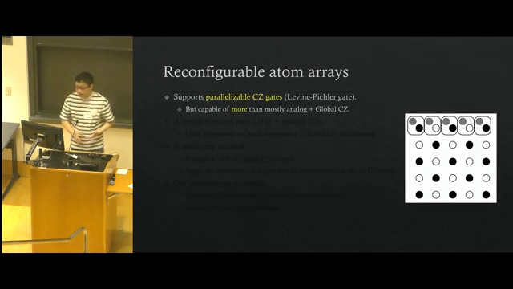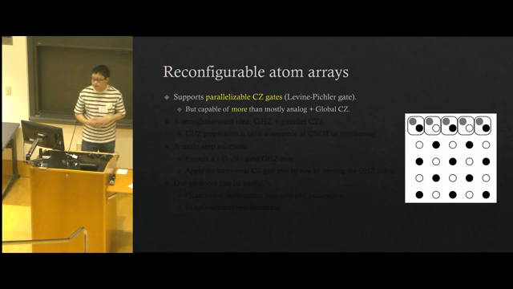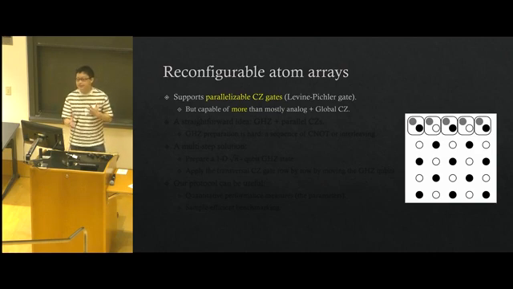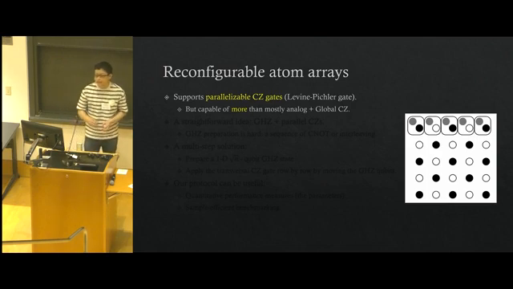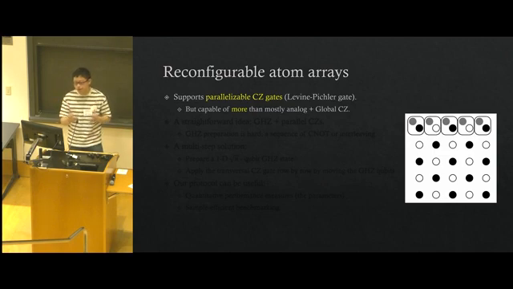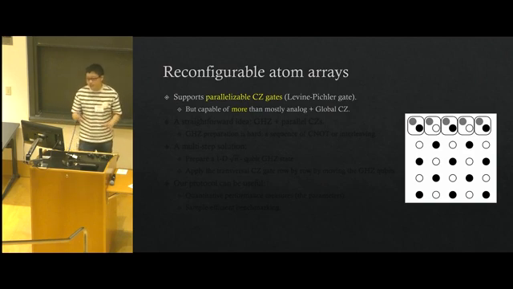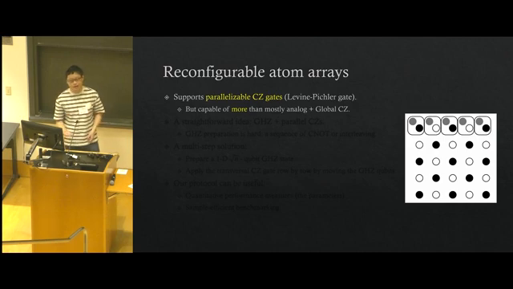And an interesting thing we also want to mention is that there's recent exciting result related to this reconfigurable atom array. This atom array supports some parallelizable CZ gates. And so this allows us to run some kind of global CZ gates. But we also need to mention that their platform is capable of something more than just mostly analog plus global CZ. They're actually quite digital, so they're quite powerful. So this means that experimentalists doing reconfigurable atom arrays may be less interested in running our protocol.